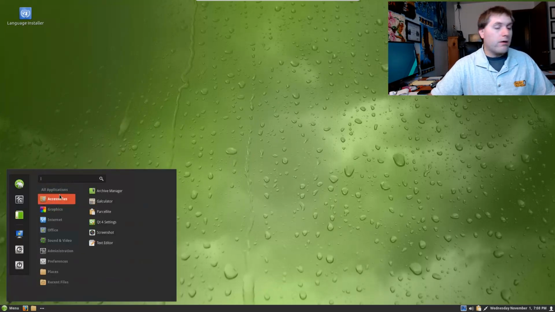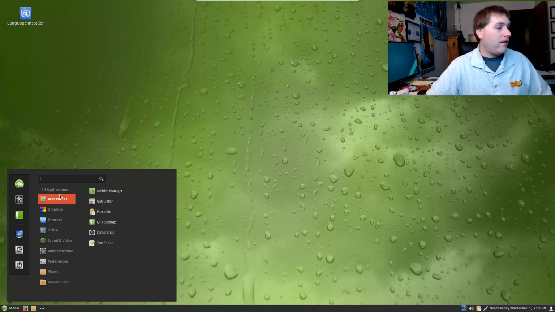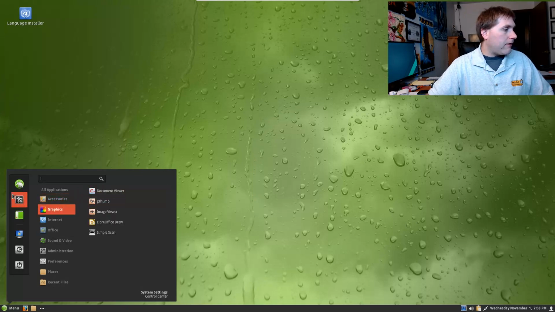So we are recording this and live streaming the original recording of this, so people in the comments will also give me some ideas of things to look at. All right, so we have the basic icons. I'm kind of used to these. I'm not a huge fan of the Linux Mint icons. It's one of the only things in Linux Mint I don't really like.